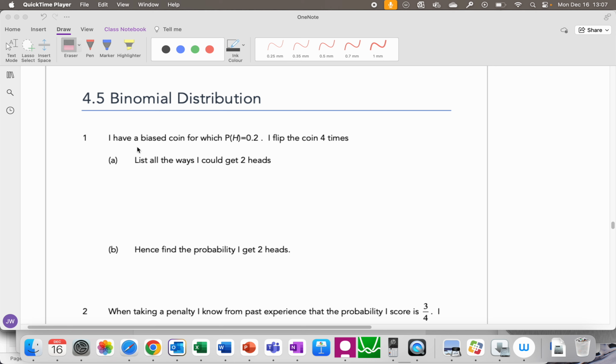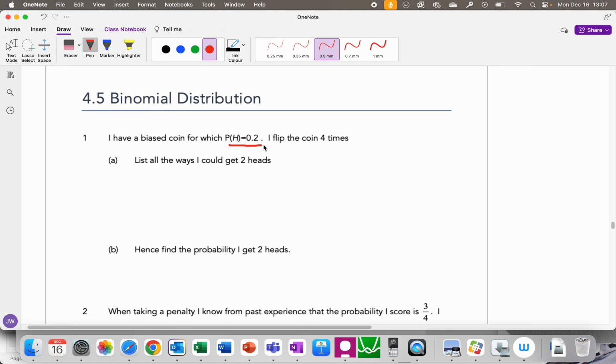Okay, I have a biased coin for which the probability of getting a head is 0.2. So it's not a 50-50 coin, but one that's maybe heavier on one side. Let's flip the coin 4 times. List all the ways that we could get 2 heads.